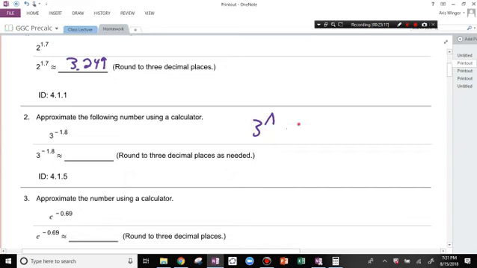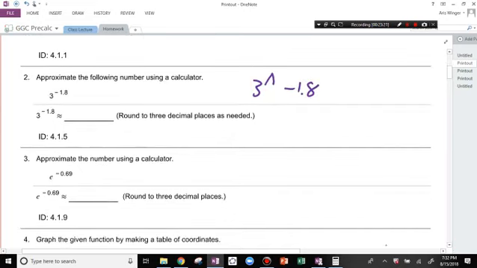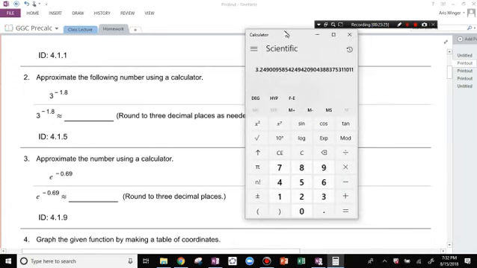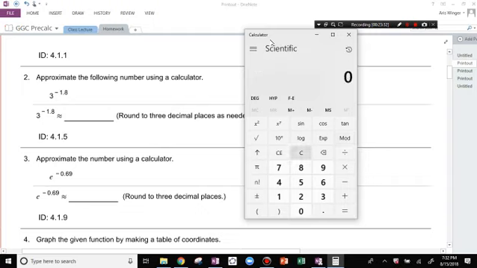To the negative 1.8. E is a button in your calculator. I'm not sure it's here unless we make this scientific. It says it is scientific. Oh, there it is, the exponential. So let's clear this. I don't know if it's going to let me do it. Do I have to put in the number first? Let's see here. Yeah, I don't know how you would use the exponential on this simple calculator.